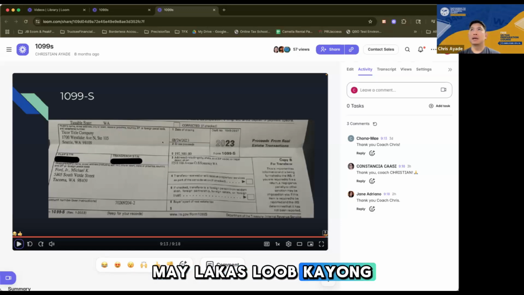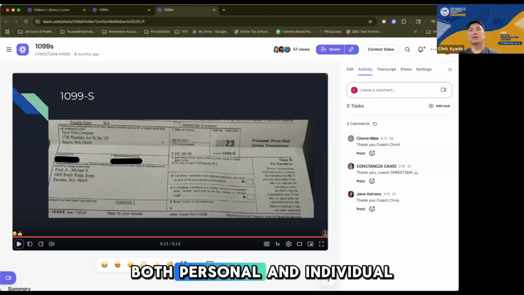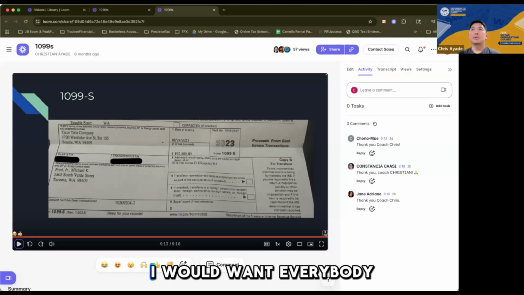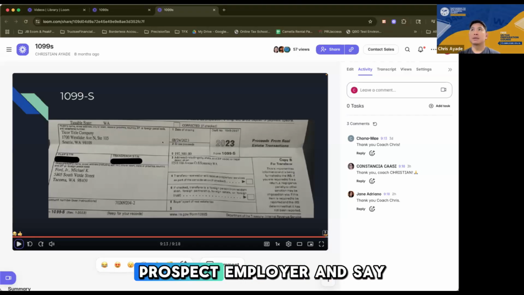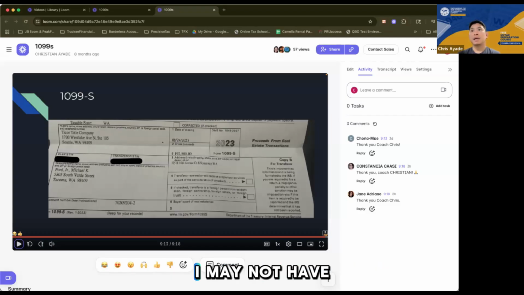May lakas loob kayong mag-apply because, again, after this course, both personal and individual, I would want everybody of you to come to a prospect employer and say, hey, I may not have any experience, but I went through a very good training, so much that I can confidently say I can prepare a return.